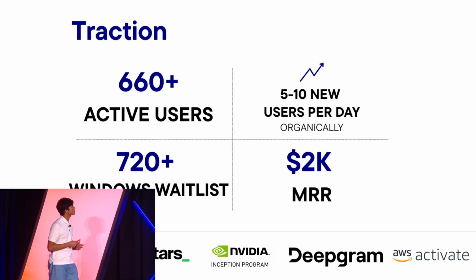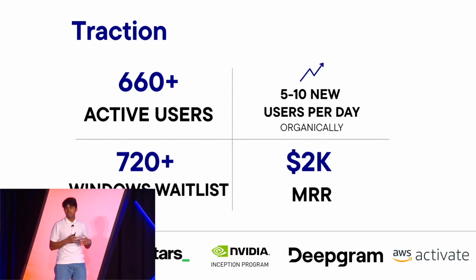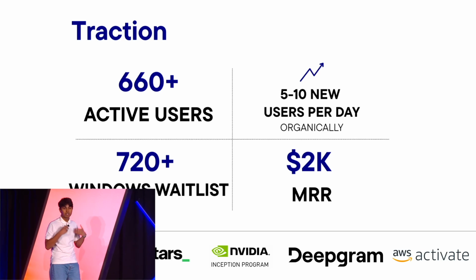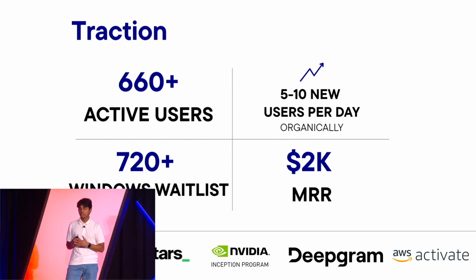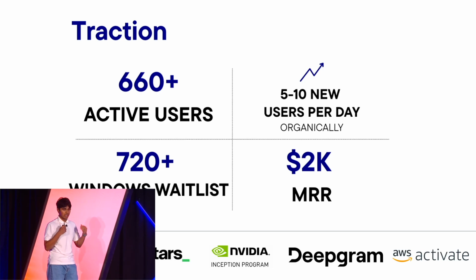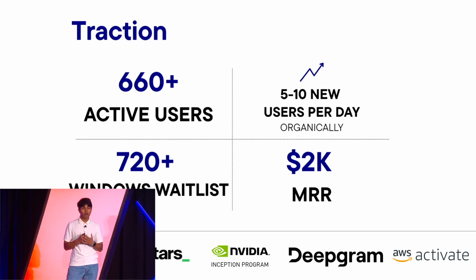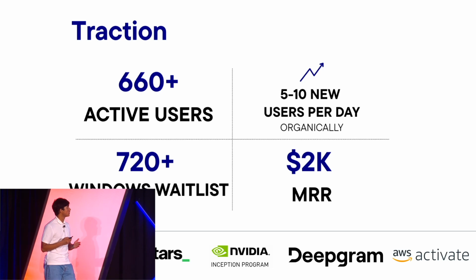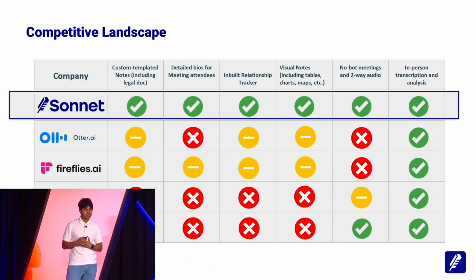Looking at our traction in a more visual way, we have 660 active users that's growing every day by 5 to 10. On top of that, we have another 720 on our Windows waitlist, and that's continuing to grow. We are at $2,000 in MRR, and in the last 2 weeks, we've been able to double our paid customer rate, again fully organically, and we're supported by the Techstars program and a few other incubators.